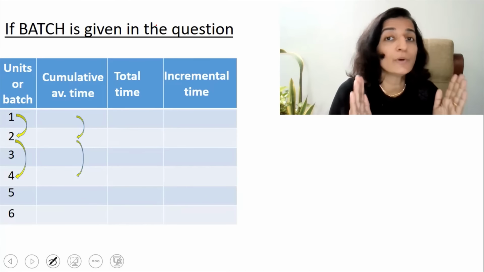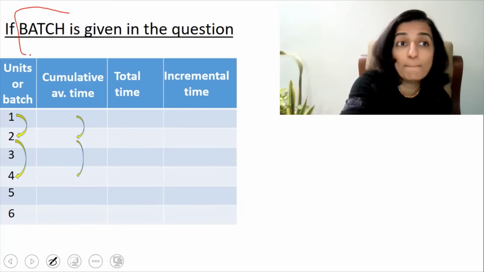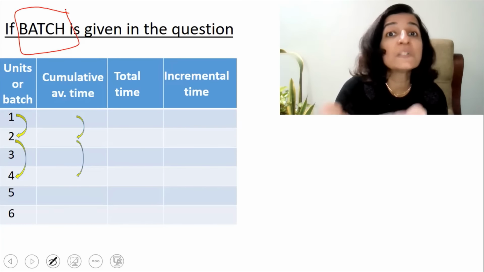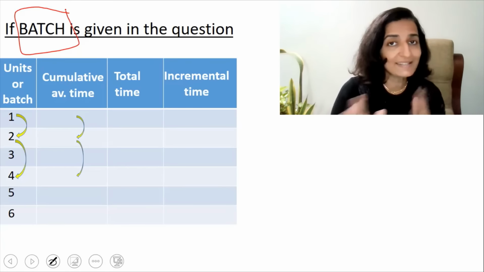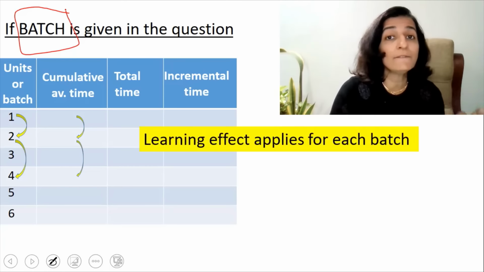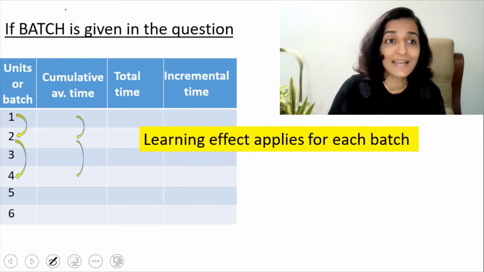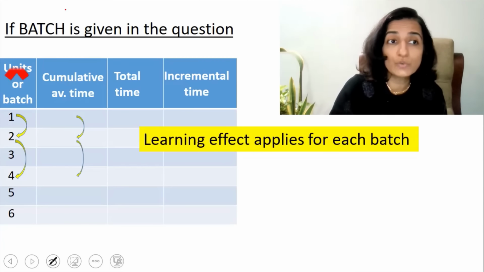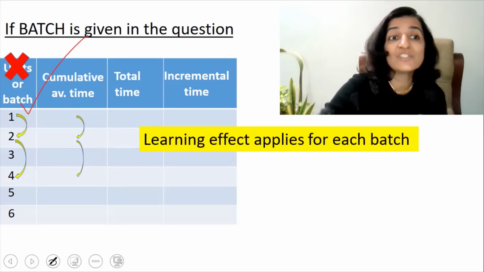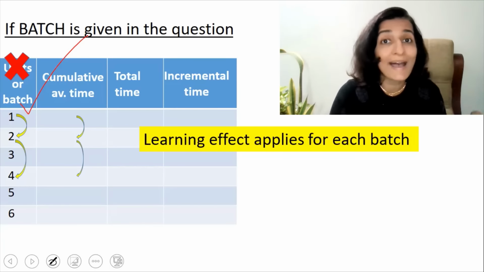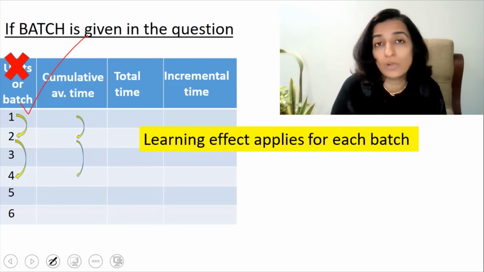One more important point that you have to note is when batch is given in the question, that is, time taken for the first batch is given. So please understand that the learning effect applies for each batch. So in such cases, under the tabular method, please do not use units, but use batches instead, because the learning effect applies to each batch and not to each individual unit.